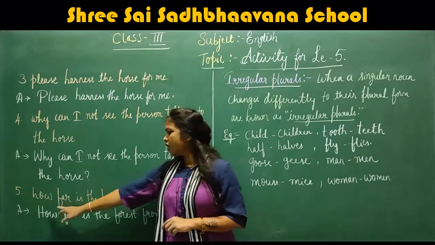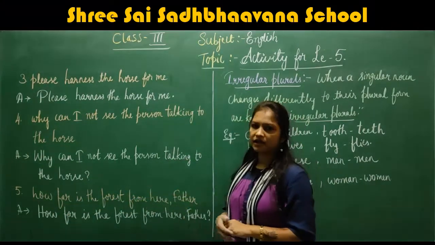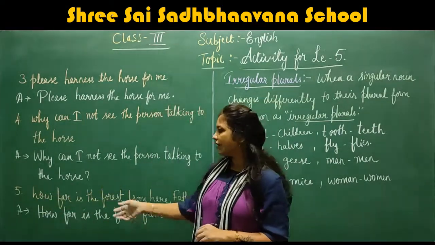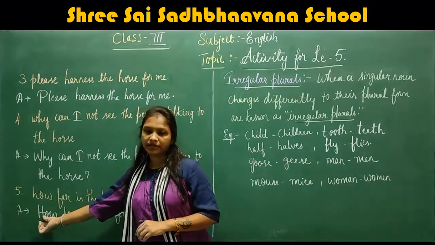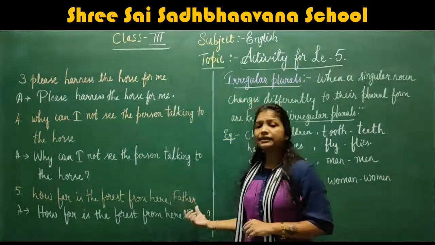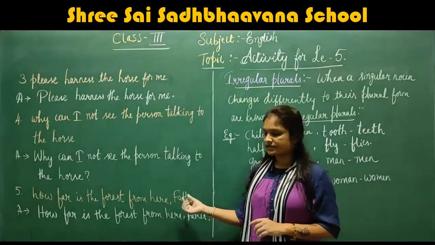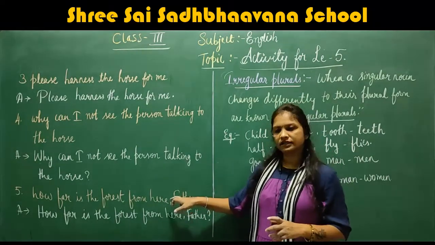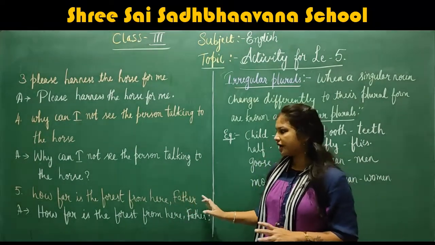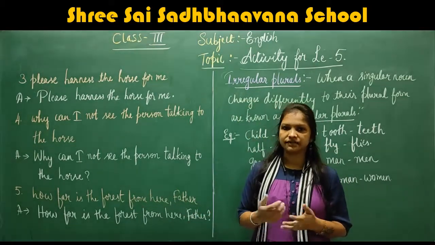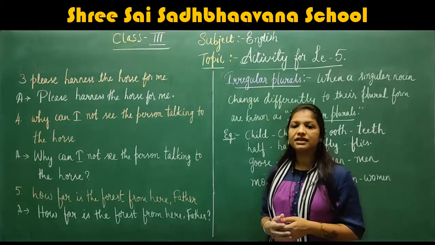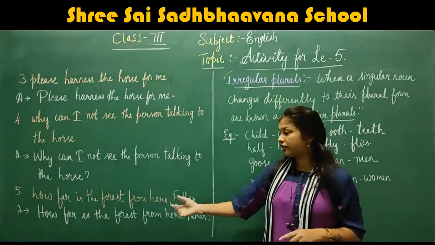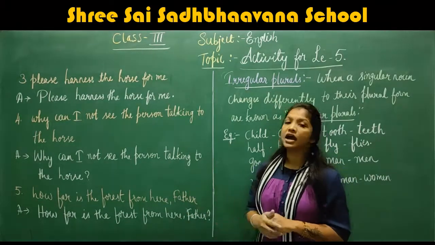Understood? Next, the last one: How far is the forest from here? Here this is also a question word. Here how is a question word. So we change the first letter into a capital letter, and we write the other words the same as in the sentence. Then at last we put a question mark, because the boy or girl is asking his or her father how far the forest is from here. So this is a question sentence. Understood? So we have put a question mark at the end of the sentence. Children, I hope you have understood this.